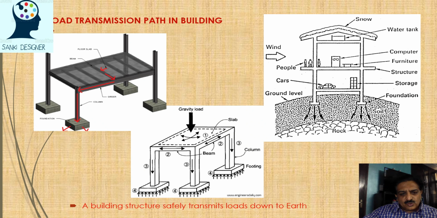So this beam contributes to this column, this beam contributes to this column. So load from these beams and these beams jointly come to this column, and from here to the footing and from the footing to the ground. So all these members have to be safe during the process of transferring these loads to the bottom.